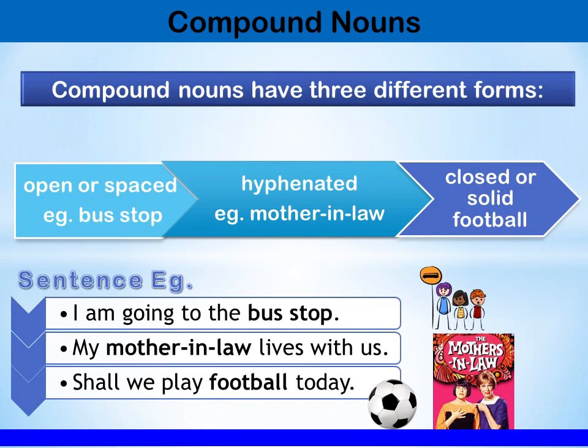Here are some sentence examples. I am going to a bus stop. So bus stop is one compound noun, but you have a space between them. My mother-in-law lives with us. Here mother-in-law is a hyphenated compound noun. Then, shall we play football? Football is a closed compound noun. You don't leave any space or have any hyphen between the two words.